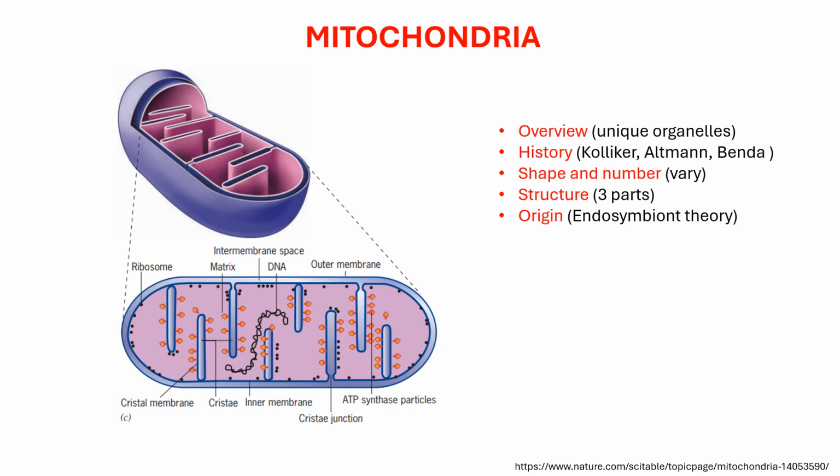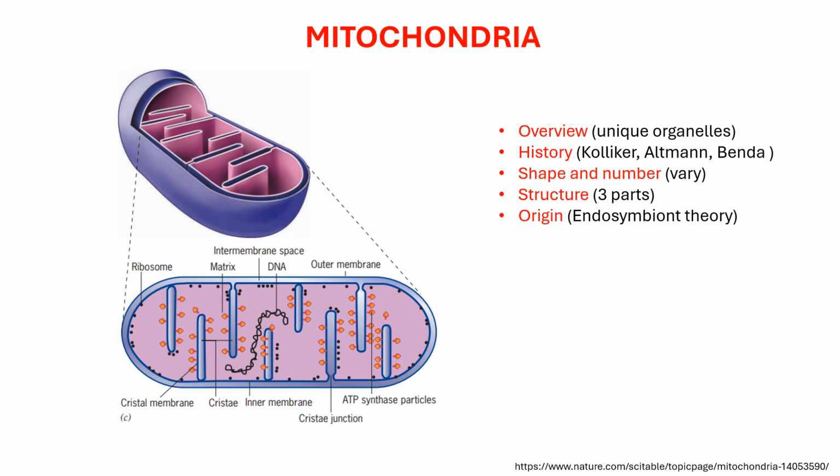Today I will be discussing mitochondria. Mitochondria may be defined as organelles which are present in all the eukaryotic cells, and their main function is to produce ATP. That is why they are also called energy transducers or the powerhouse of the cell, besides other functions. So let us start with an overview of mitochondria.